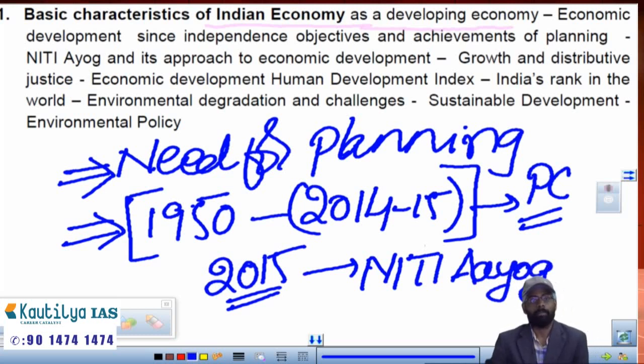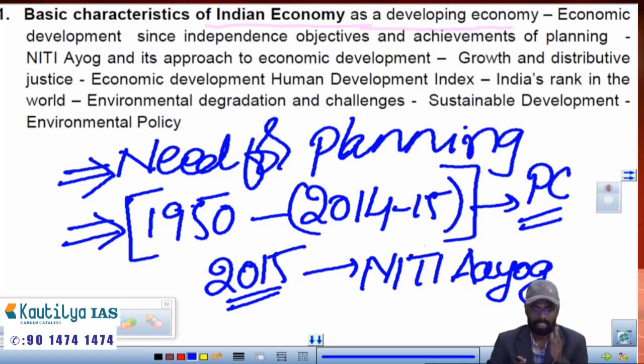What's the main difference between the planning commission and Niti Aayog? Why was it established and what is the progress till now? What are the main differences between the planning commission and Niti Aayog? Are there any differences or any similarities? And why did we remove the planning commission? What were the drawbacks of the planning commission? Those are the things we need to study in this.